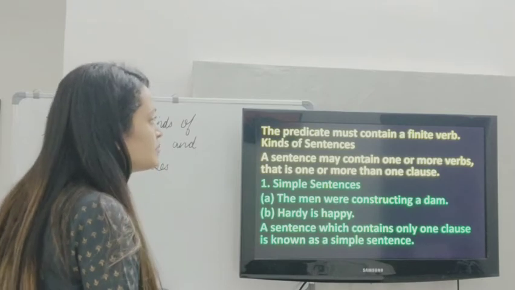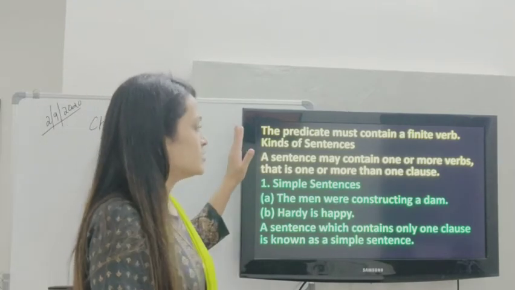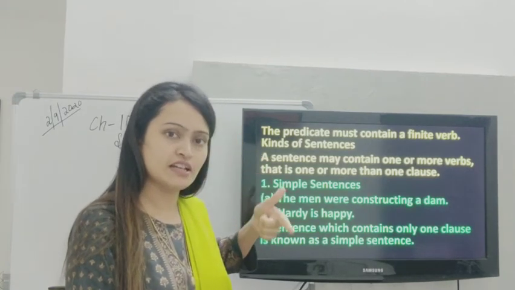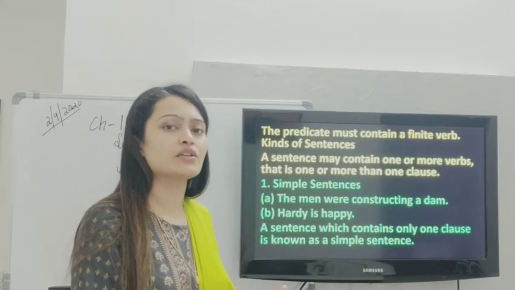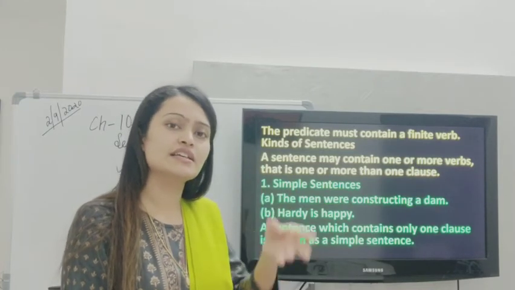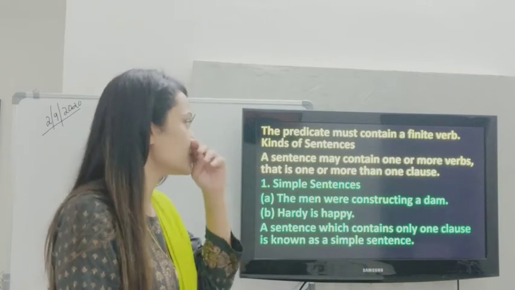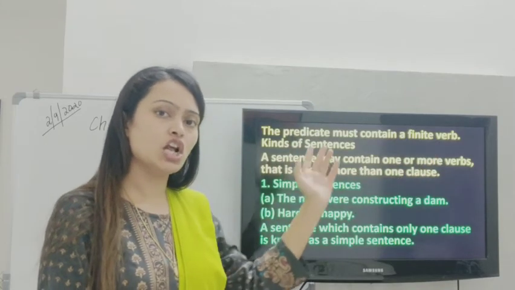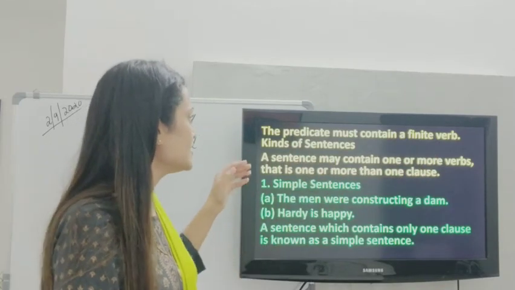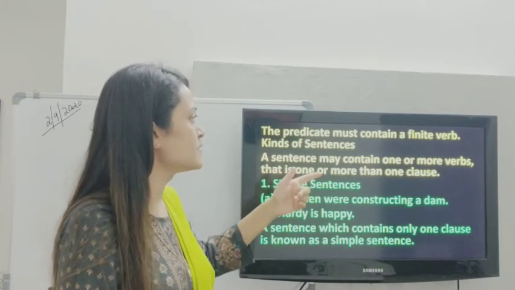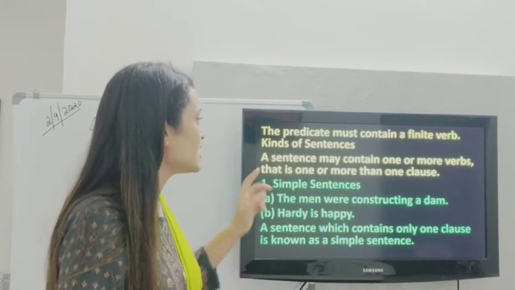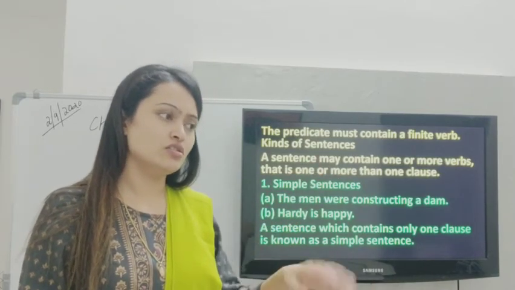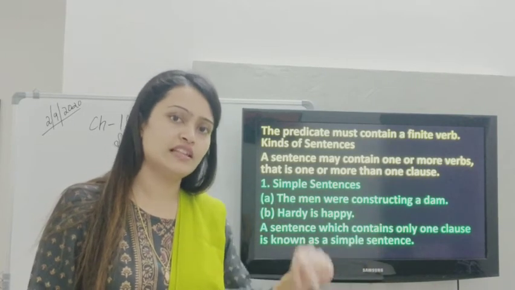The predicate must contain a finite verb. They are telling this about sentences: that the sentence has a subject and a predicate. So the predicate must have a finite verb, that is, the verb must relate to a subject in the sentence. With the help of the verb, we can tell how many clauses are there. How? Let's see it ahead. Kinds of sentences. A sentence may contain one or more verbs, that is, one or more than one clause. So the number of verbs corresponds to the number of clauses in that sentence.